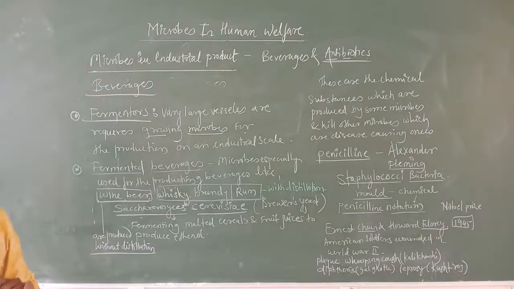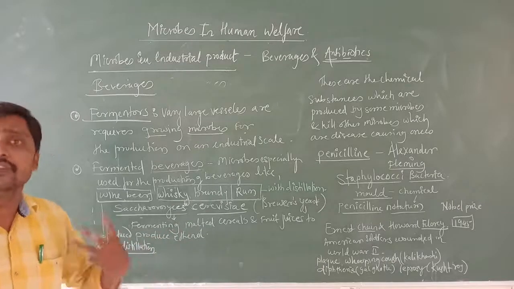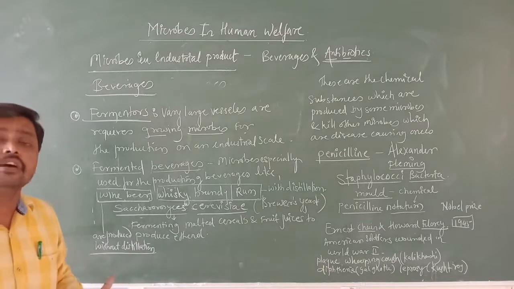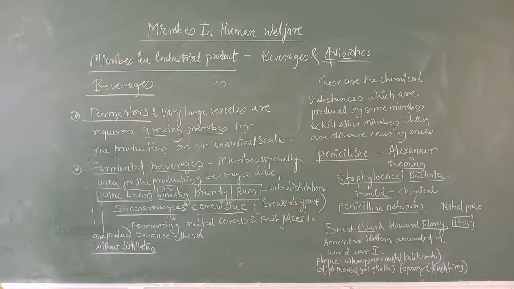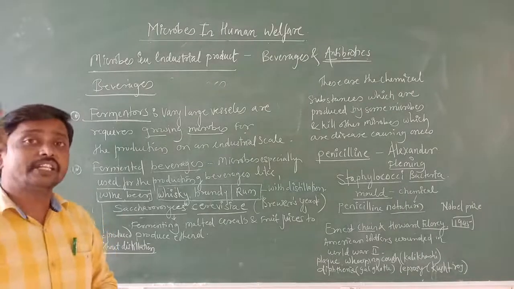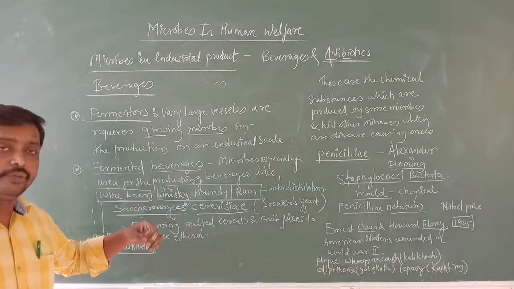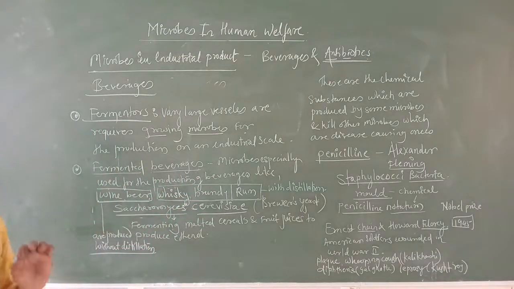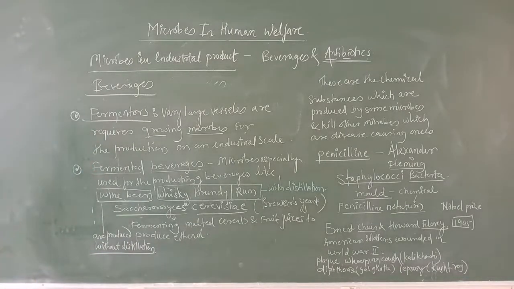For large scale production we grow microbes in big vessels, and those vessels are called fermenters. This is the first thing we need to know.